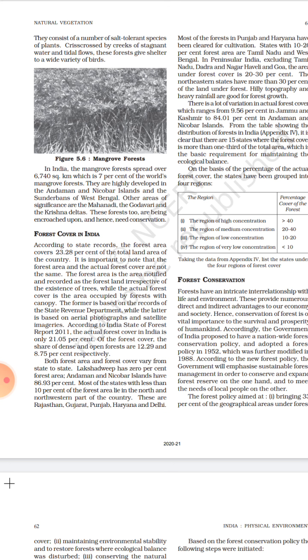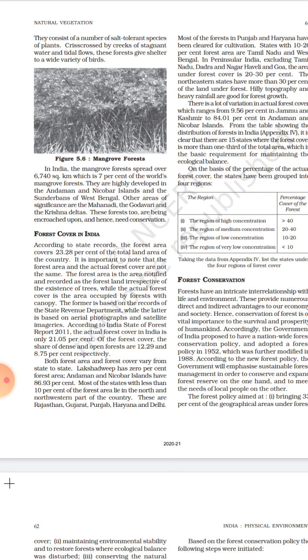In peninsular India, Tamil Nadu, Dadra Nagar Haveli, Goa, the area under forest cover is 20 to 30%. The northern states have more than 30% of land under forest, that is, they lie in medium or high concentration. Hilly areas and heavy rainfall are good examples for forest growth, because these factors help in acquiring a large forest cover.